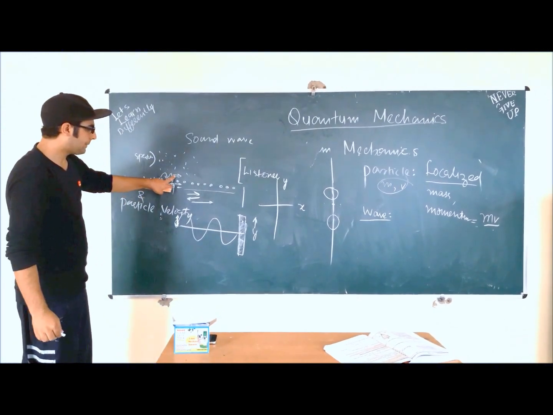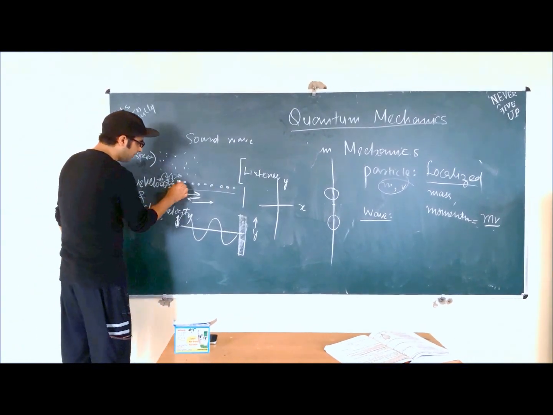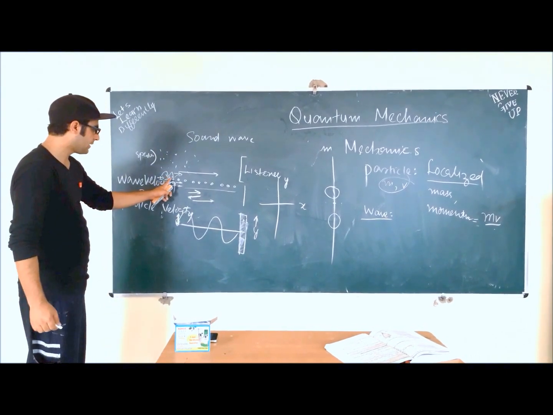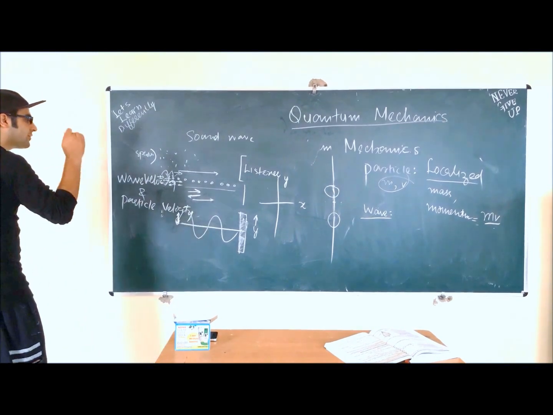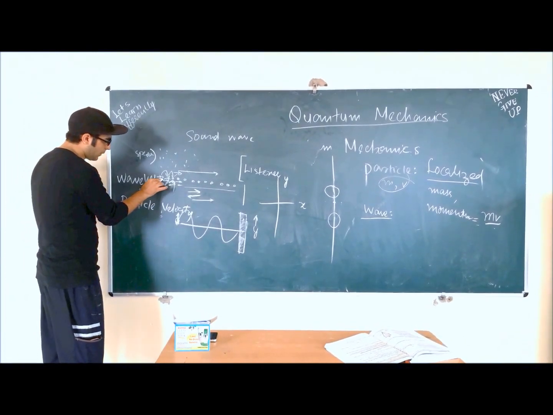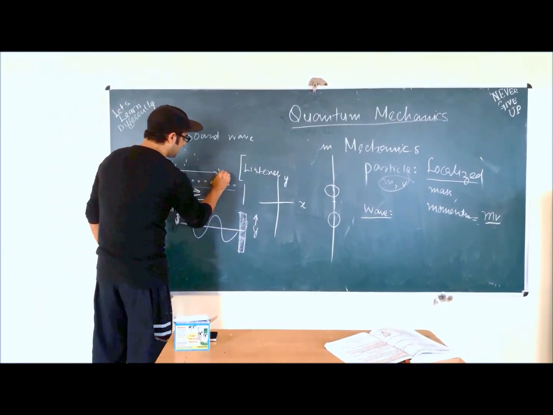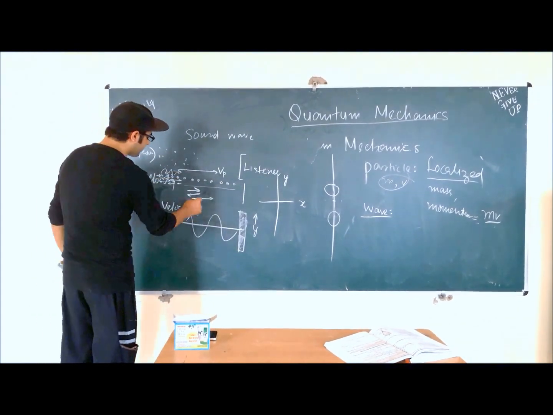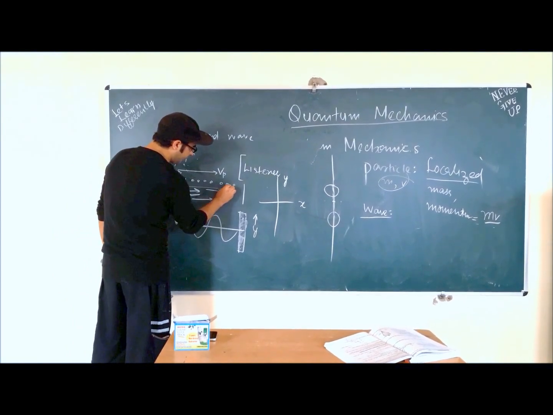Actually, the velocity of the particle is in the x-axis, and at the same time, the wave is also traveling in the same direction. You can see that this particle gives energy to this and this to this. As I already said, a wave is a disturbance in the medium, or we can say a wave is the propagation of energy. This energy propagation takes place in this direction. So this is the Vp velocity. These particles have Vp velocity. This is the particle velocity. And the wave is also moving in the same direction. Let it be V wave or V dash wave.